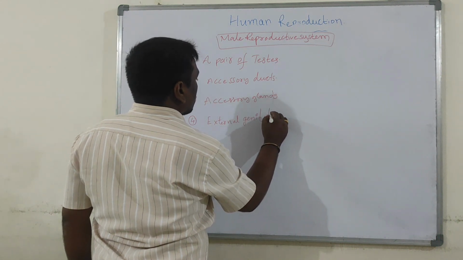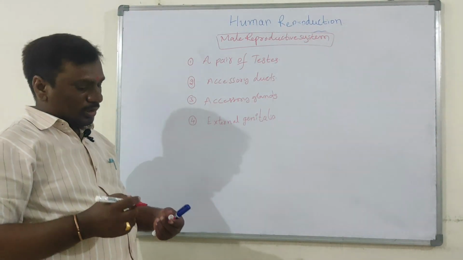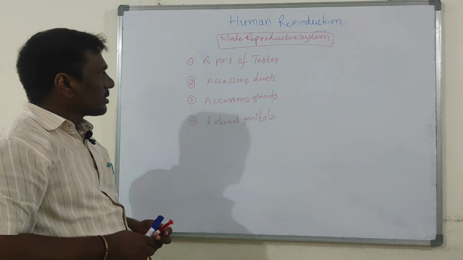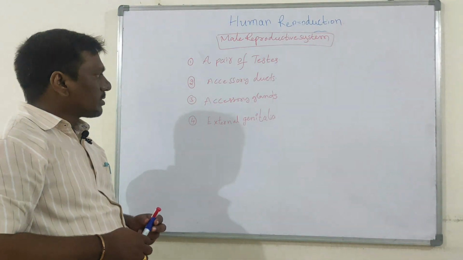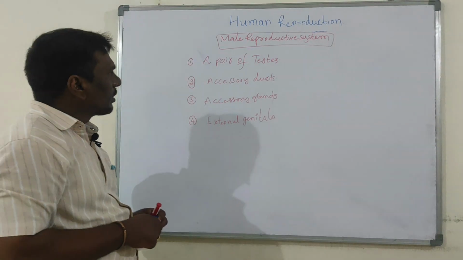Now, these are the parts of the male reproductive system. What are they? A pair of testes, accessory ducts, accessory glands, external genitalia.